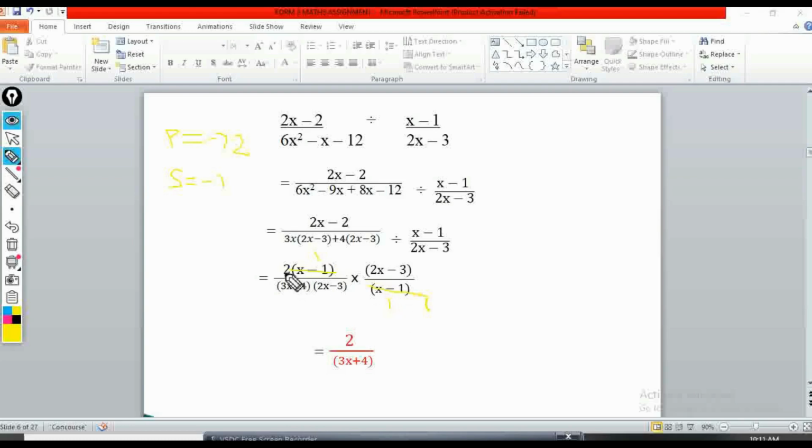Then I'm now remaining with these 2. Then I can also see this 2x minus 3 and 2x minus 3. Oh, these two can also cancel. This one goes here 1. Okay, here it also goes here 1.